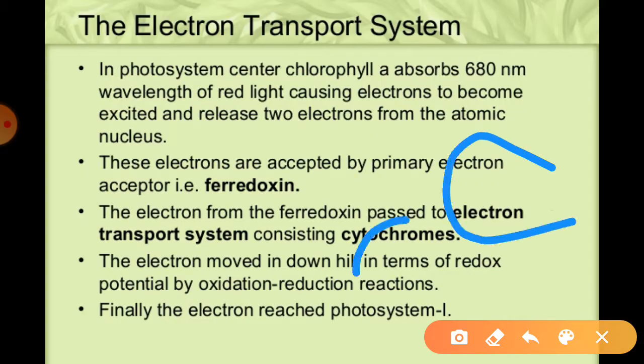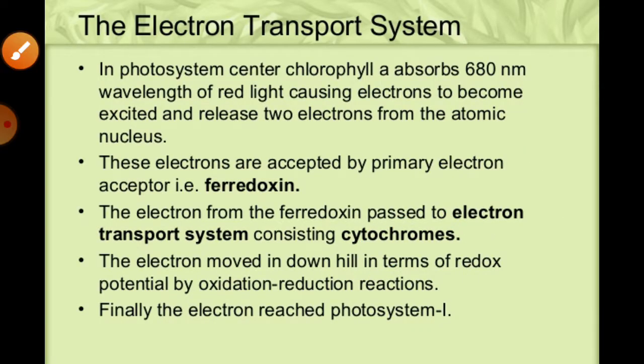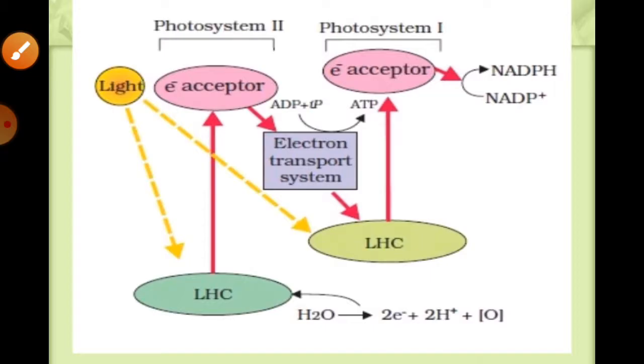Especially about the electrons, chromosomes, and transport system. After that, we all must completely know about this reaction. Especially, we can say that the photosynthetic electron transport chain initiates with the absorption of the light energy by photosystem II, with the light wavelength 680 nanometer. As I have told you, in photosystem II there is a chlorophyll whose absorption of light peaks at 680 nanometer, which is also known as P680.